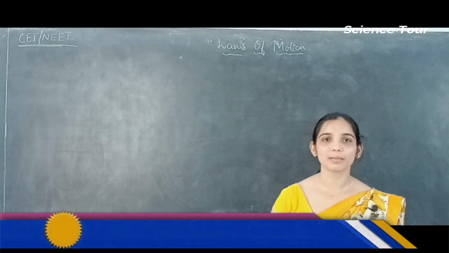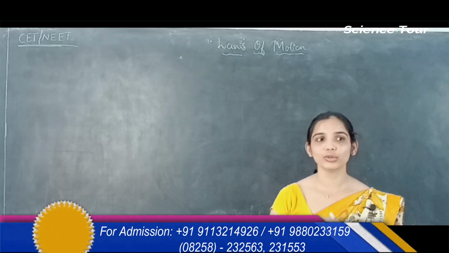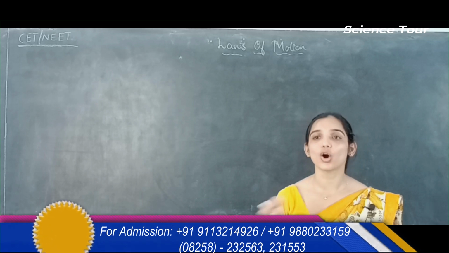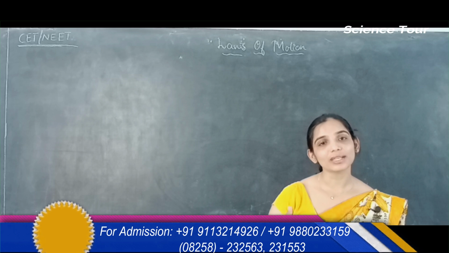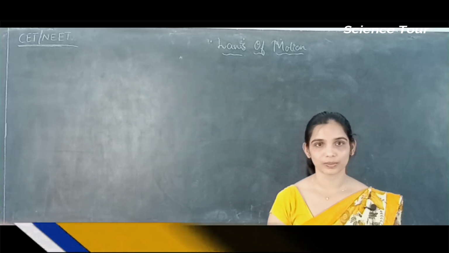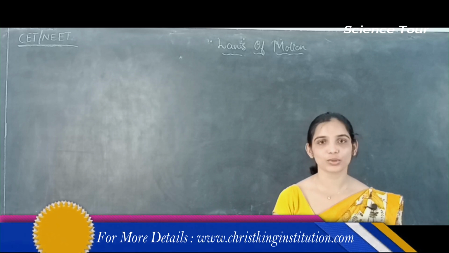So many examples you can consider for motion, and if you look at the cause of those motions, all the motions are caused by some kind of force. So it is very clear that the cause of motion is force.